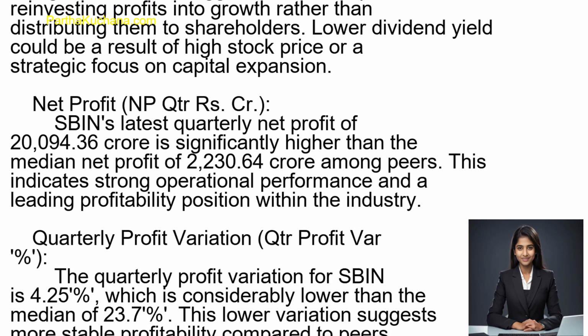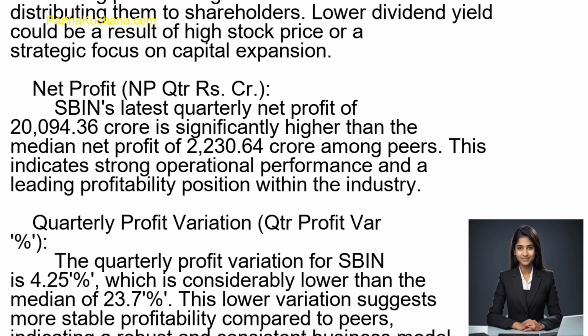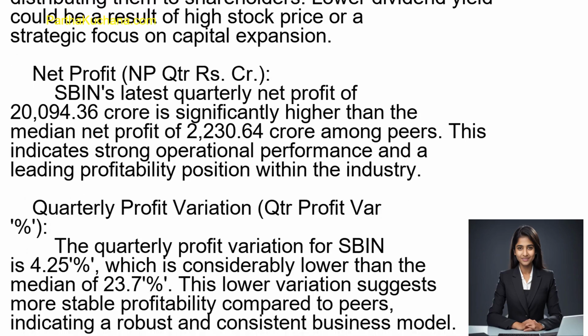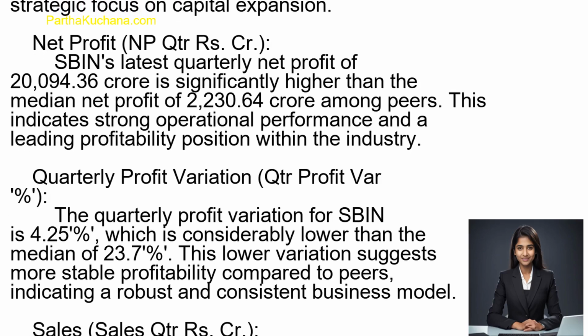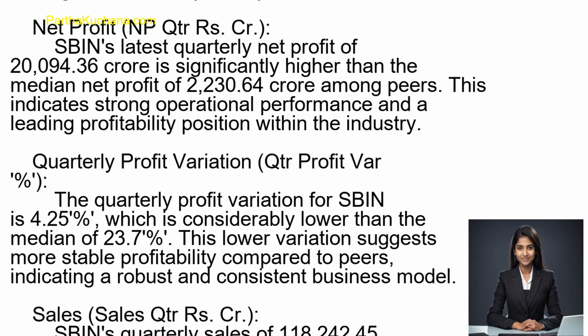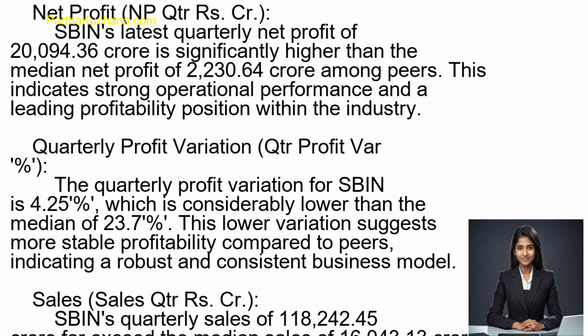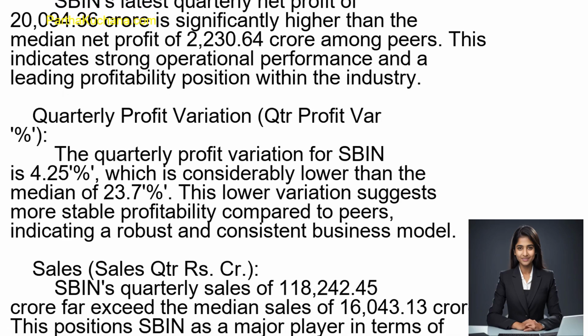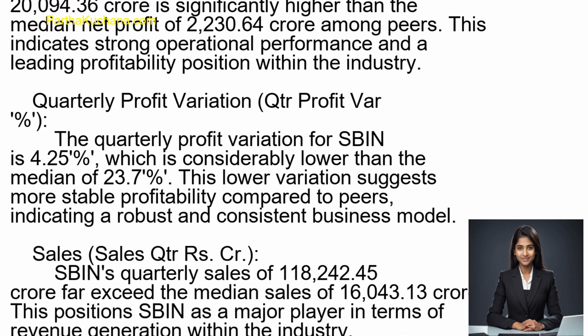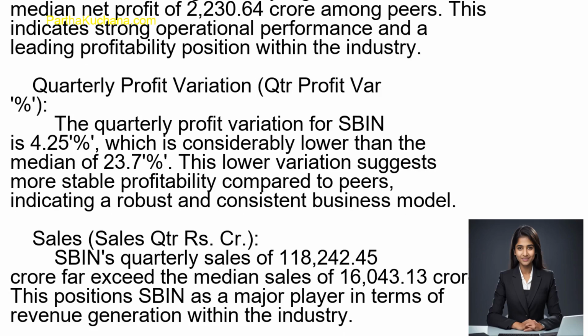Analysis of SBIN's financial metrics relative to peers. Current market price, CMP. SBIN's CMP is 811 rupees and 65 paise, which is significantly higher than most of its peers. This high valuation might reflect strong market confidence or a premium valuation relative to its competitors.